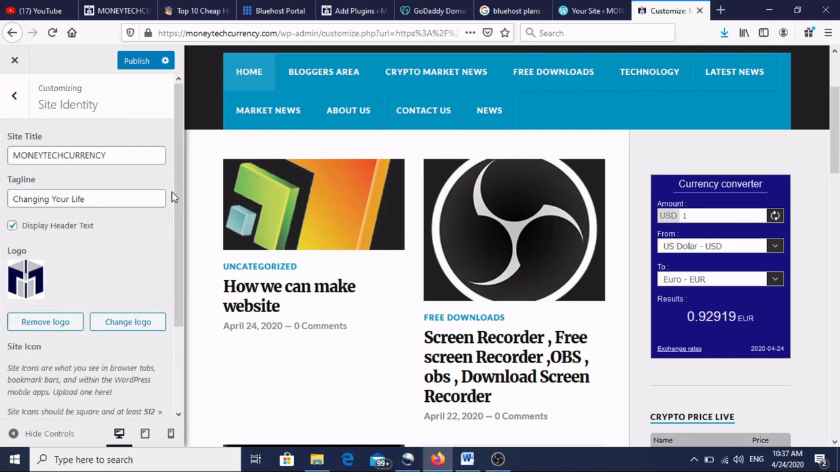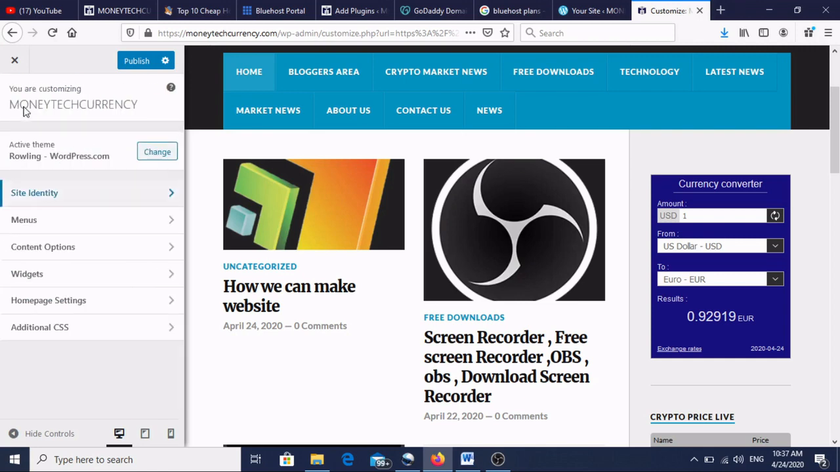Okay, site identity, our logo. This logo is very important. If you have a logo, or you have in mind what kind of display it should be, then you can put it over there. And remove logo, change logo, I can change it from here also. For the logo, you need to have one good 3D logo, or a simple logo also, no problem, but it should be good, because it is your representative icon. After that you need to publish.